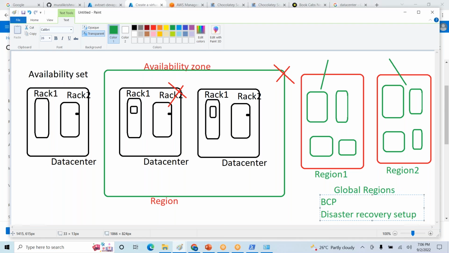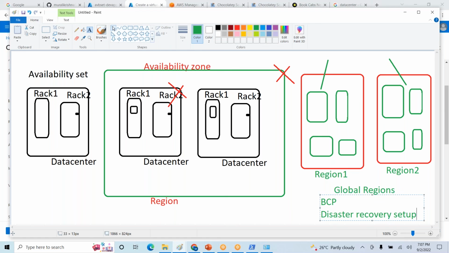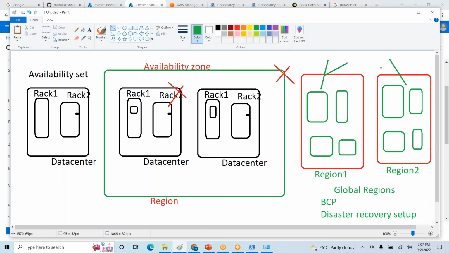If your application is very critical, then only they will go for this type of scenario, because it requires more price. Compared to these solutions, we need to spend more amount. So if it is a critical application, we can go for this type of solution. Instead of accessing individual applications, we can place a load balancer here and access the load balancer.